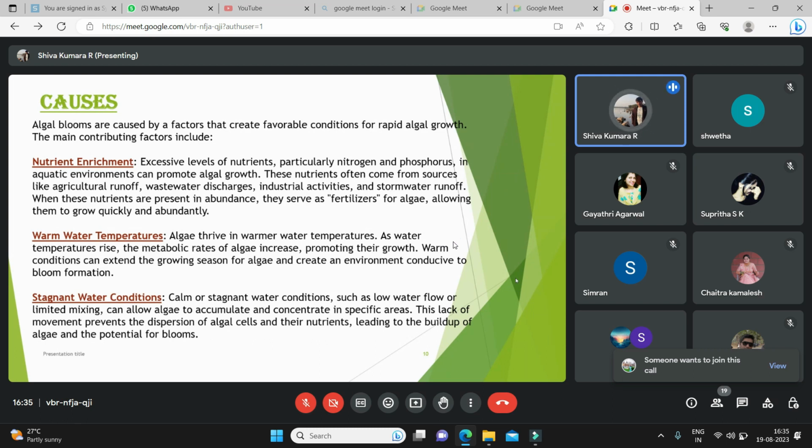And the stagnant water conditions. These can be seen in our everyday life, in our surroundings, when it rains heavily. We see stagnant water which doesn't flow anywhere, and further in weeks or a few days we see color accumulation in that water, and further growth of mosquitoes and all. This also acts as a vector for the transmission of various diseases.